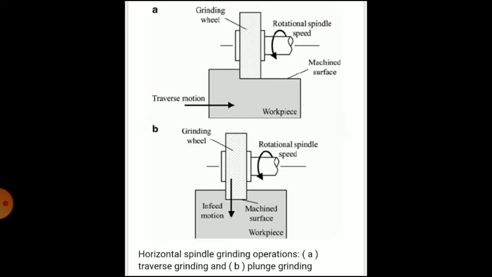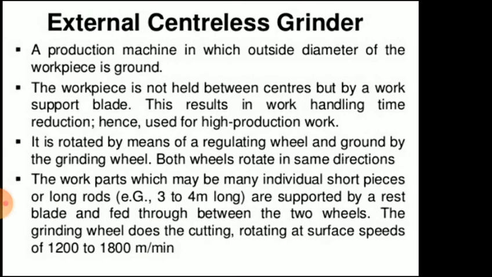So when the length of the work is shorter than the width of the grinding wheel, then only you have to move the grinding wheel in a cross direction against the work. That type of grinding is called a plunge grinding. So this is a diagram of transverse grinding and plunge grinding.